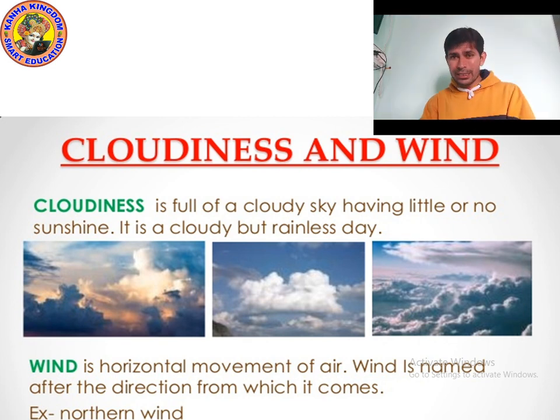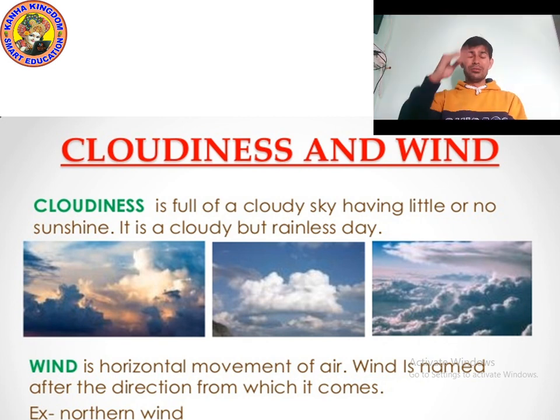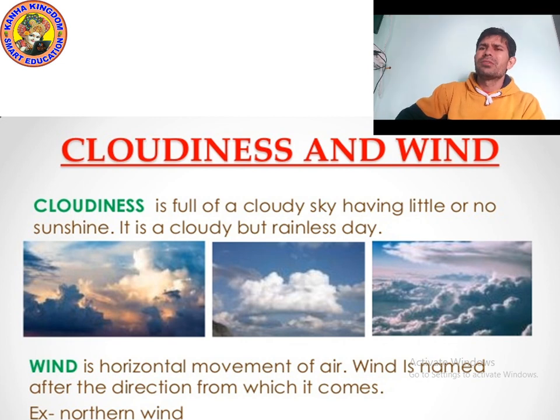Yes, wind does not move vertically, like a snake. It moves horizontally. Wind is named after the direction from which it comes. For example, northern wind. Remember, kids, the wind's name is given after the direction from which it comes. From the north, the name northern wind was given. Okay, I hope that you understood. It's a very easy topic.